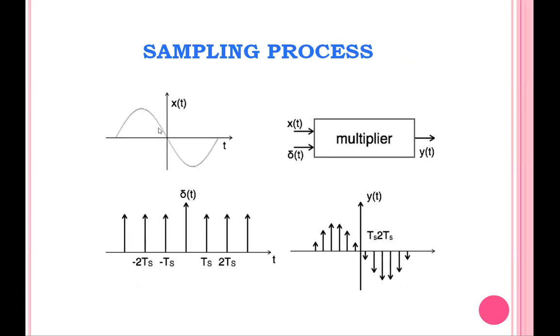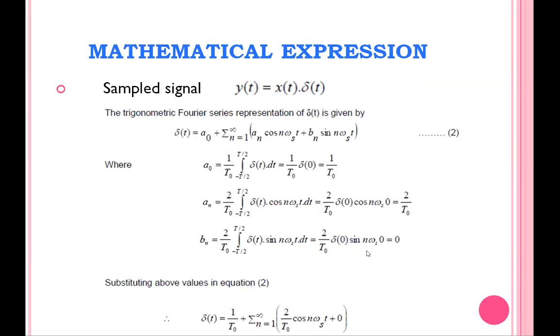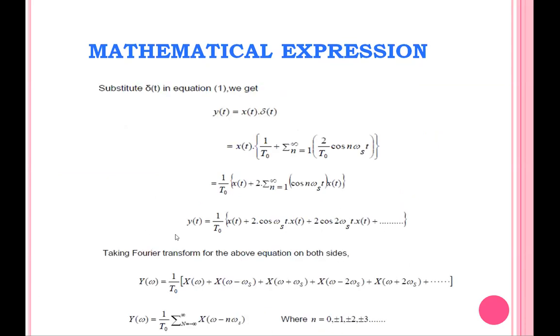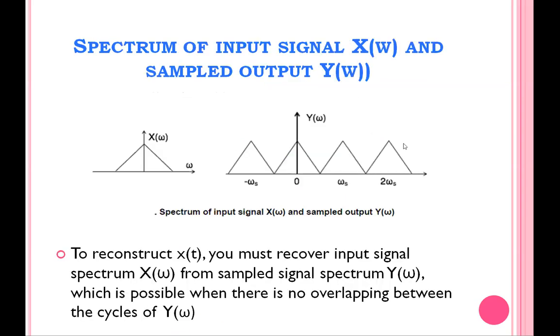Then in the sampling process, we multiply a continuous time signal with an impulse train, and we get the sampled output. Then this is the mathematical expression for the sampled signal. For the sampled time domain signal, if we want to draw the spectrum, we have to take the Fourier transform. According to this, the sampled spectrum is the addition of the input spectrum plus the input spectrum shifted by the amount omega s, also shifted by minus omega s, 2 omega s, 3 omega s, etc. This is the graph for the spectrum.